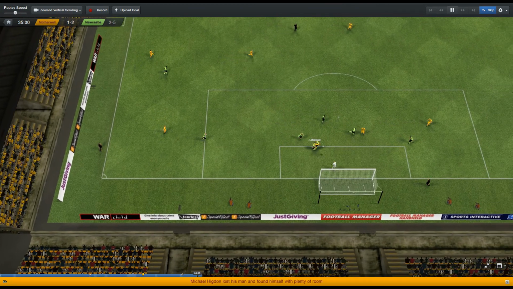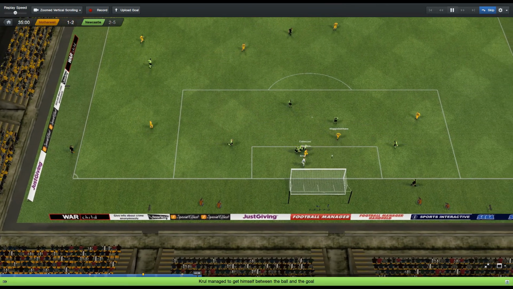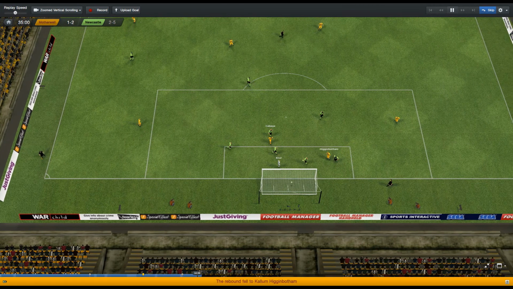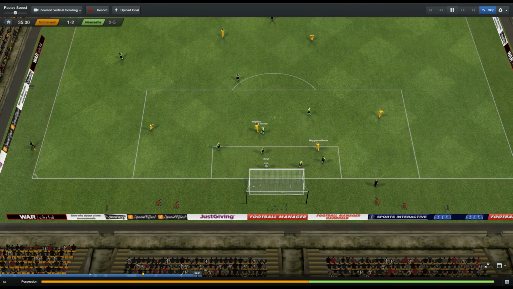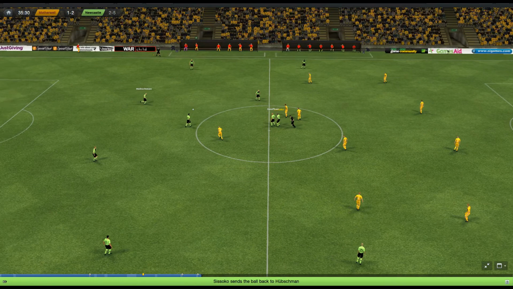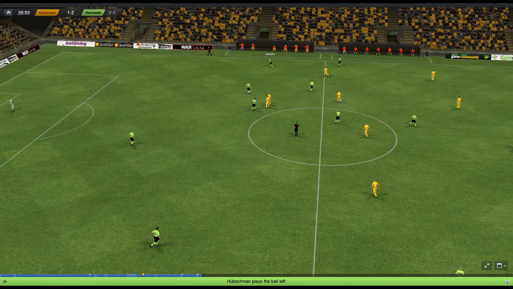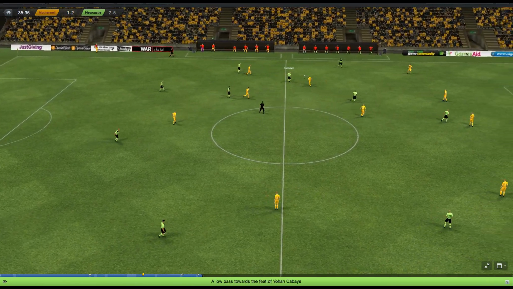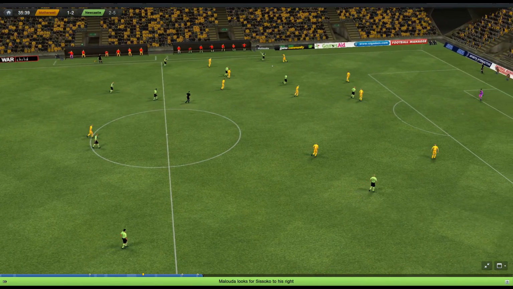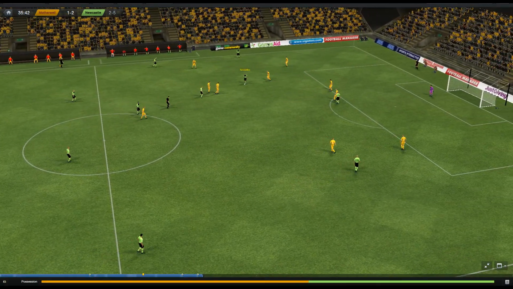Yeats with a good cross under pressure. It was a great save by Krull, but Higginbotham first to the ball to tap it home. Motherwell do need a lot more goals. Newcastle kick off then, still holding a good lead. Motherwell need 4 goals because Newcastle have got extra away goals.